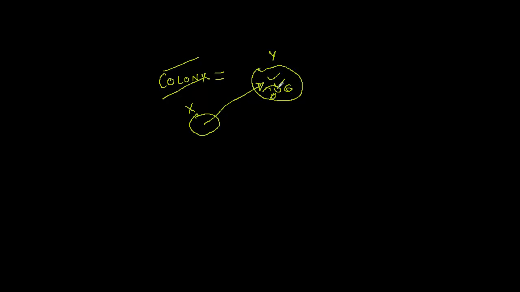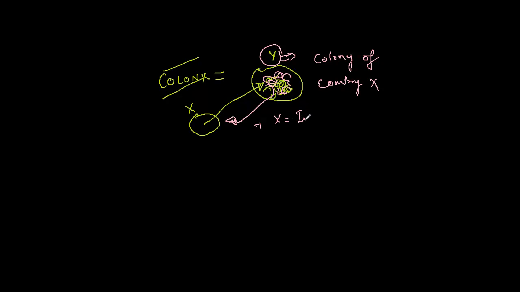So let's stay there, let's consume all its resources, and then move back to our own country X. So country Y became the colony of country X, or in other sense, we can say that country X became the imperial power.